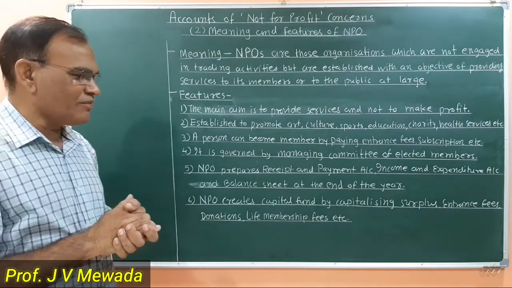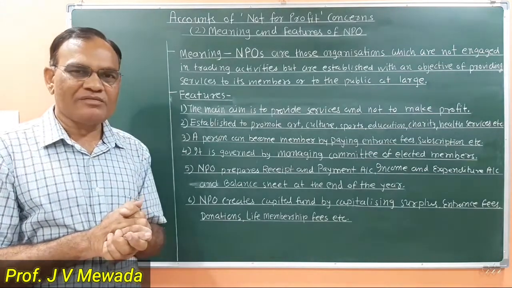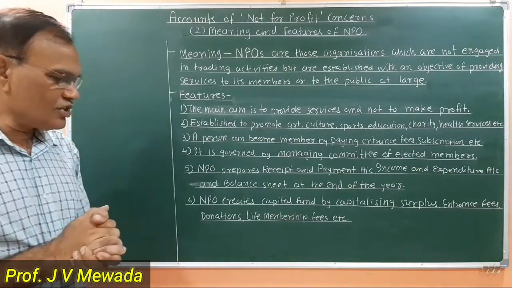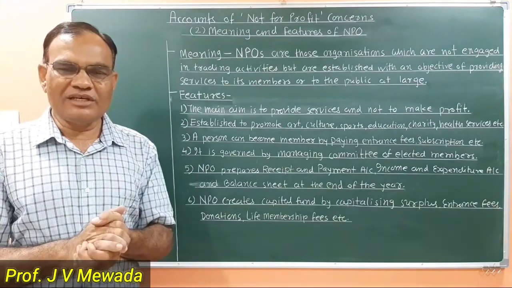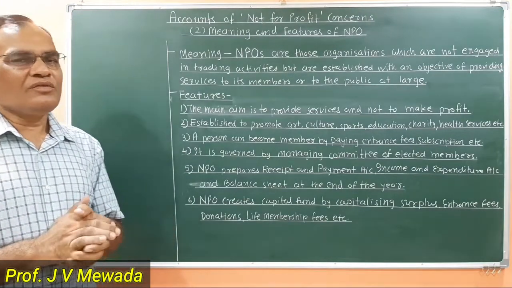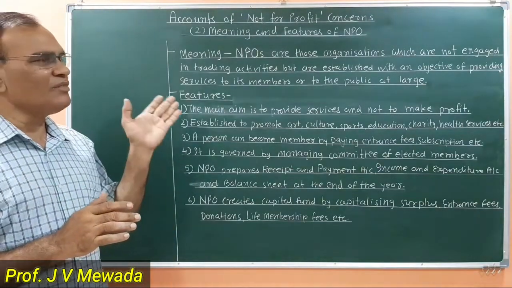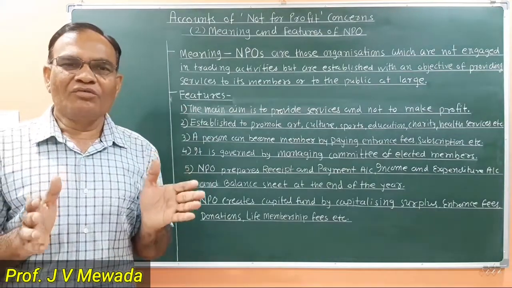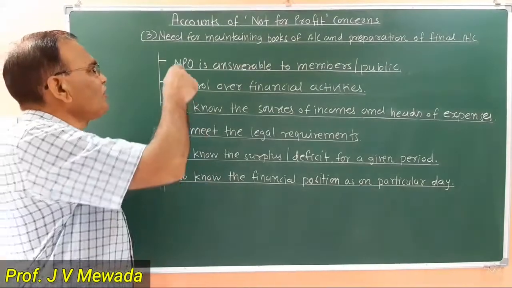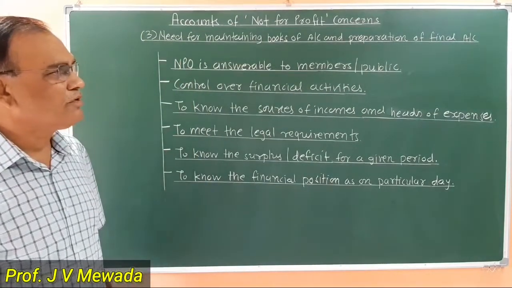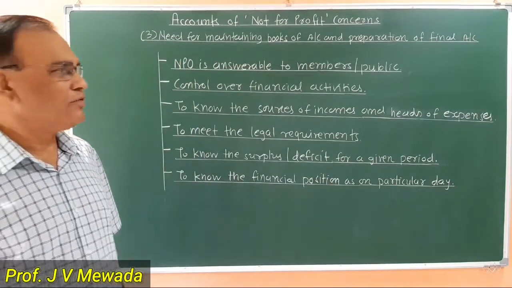An NPO creates capital by capitalizing surplus, entrance fees, donations, life membership fees, etc. Is it clear now? So from the features and from the meaning, we can make out what is an NPO. Now we'll see the third point, need for maintaining books of account and preparation of final account.